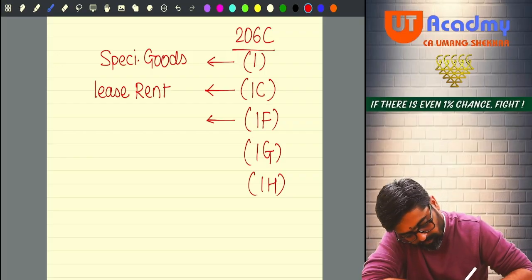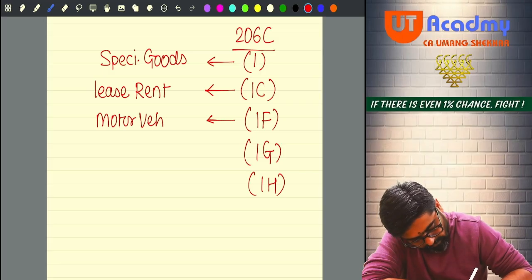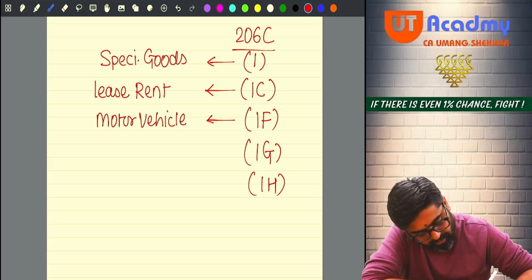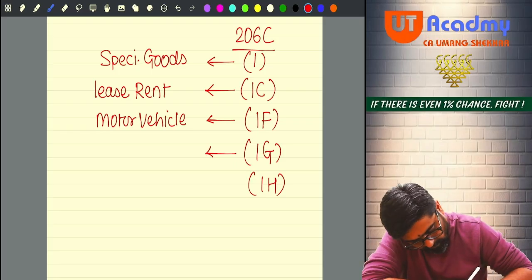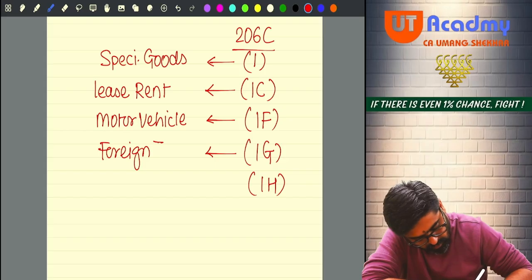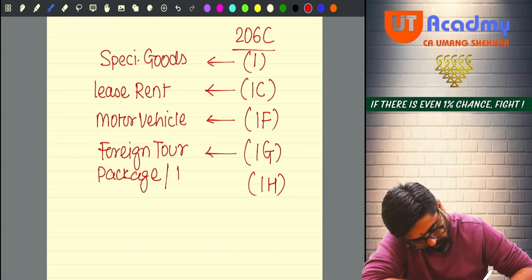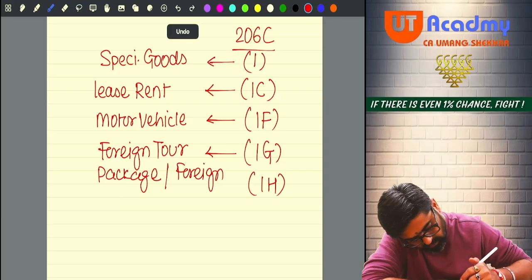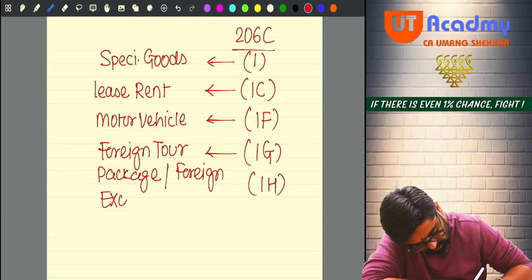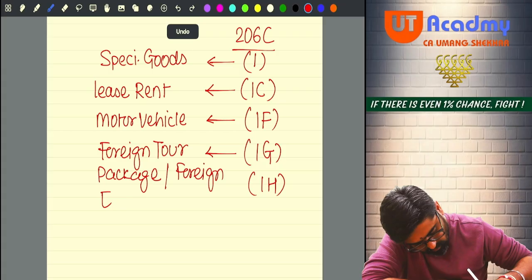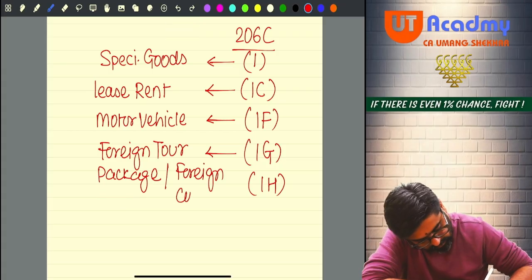In 1F, there is motor vehicle. 1G is foreign tour package or foreign exchange, meaning foreign currency.